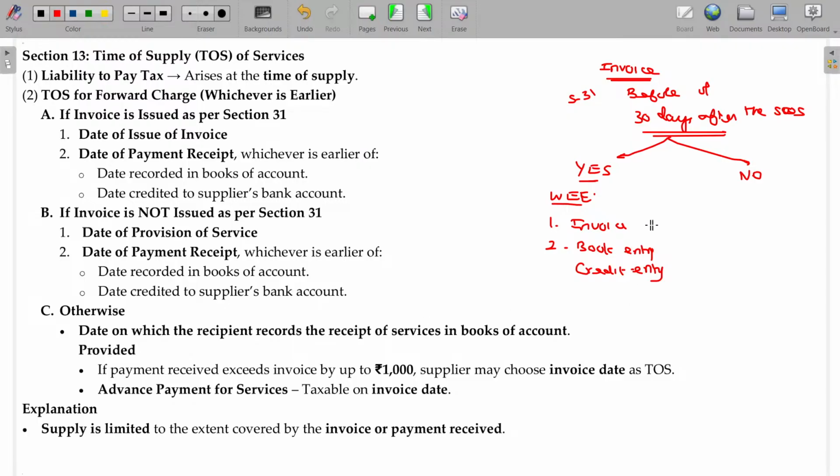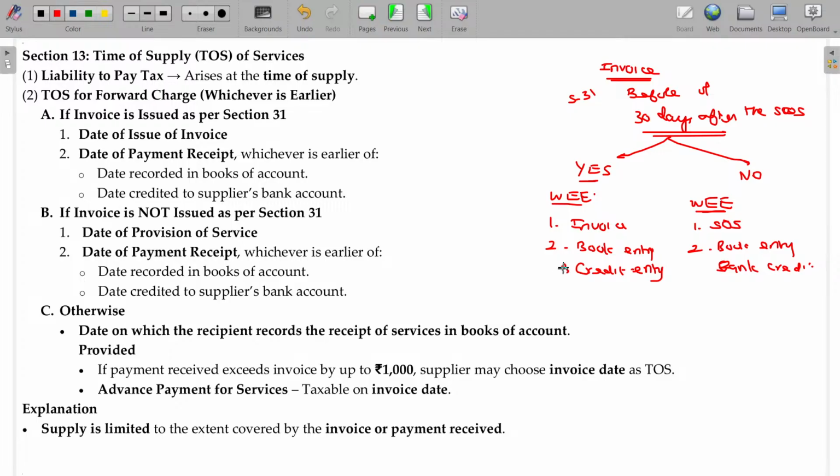So, whichever is earlier of the supply of service completion date, and second, the book entry for receipt of money or bank credit for the receipt.